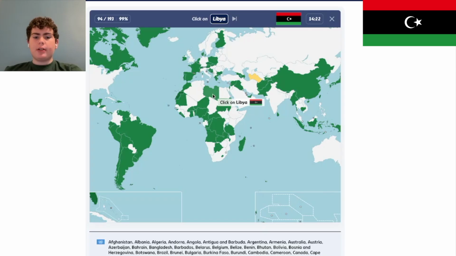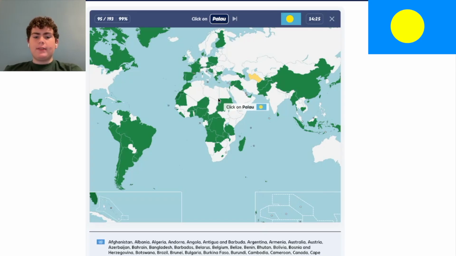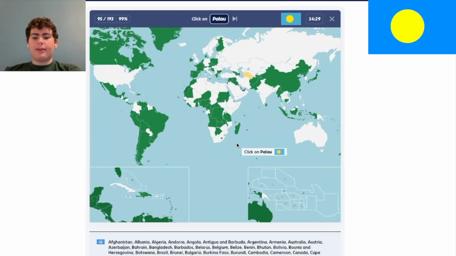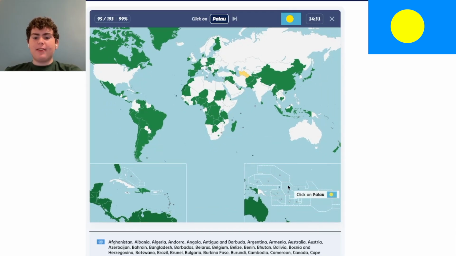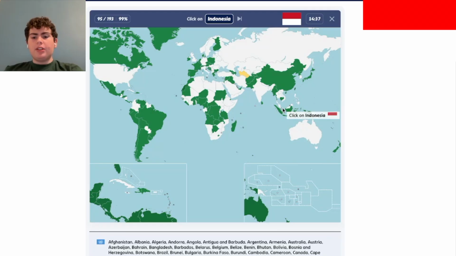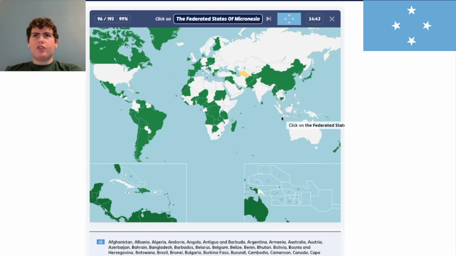Libya is right here. Mostly desert. Palau, I'm not going to click Palau yet because I'm just going to click all of these, because if I click Palau right now, I'm going to mess up. Indonesia is an island, an archipelago. It's right here. Capital is Jakarta, but I'm pretty sure they're trying to move it, if I'm not mistaken.